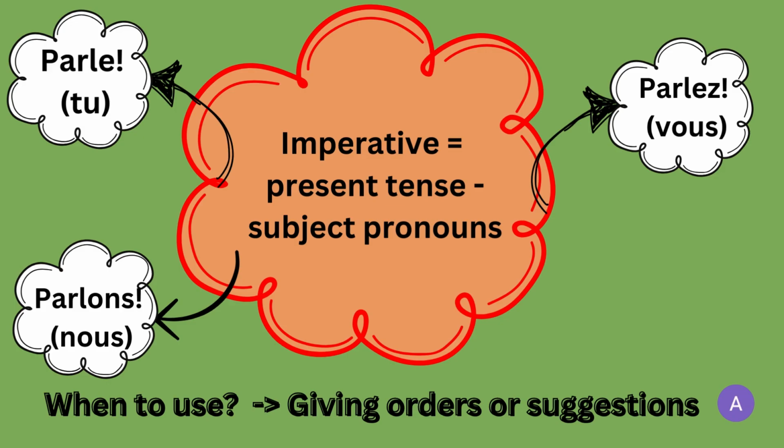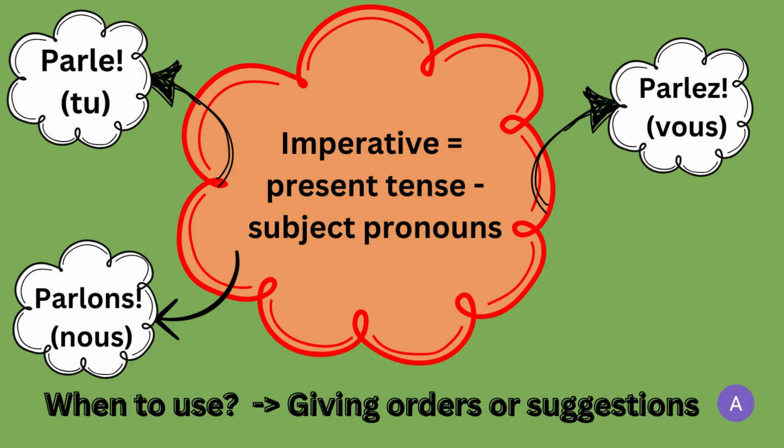In today's lesson we're going to learn French and we're going to learn the imperative mood. The imperative mood is conjugated similarly to the present tense, only that we omit the subject pronouns. So instead of saying tu parles or nous parlons or vous parlez, we say directly parle, parlons, parlez.